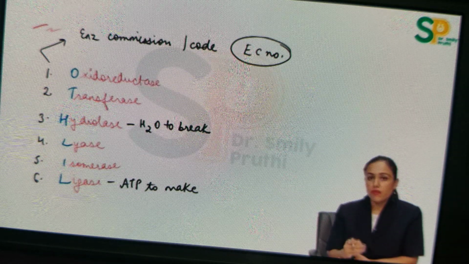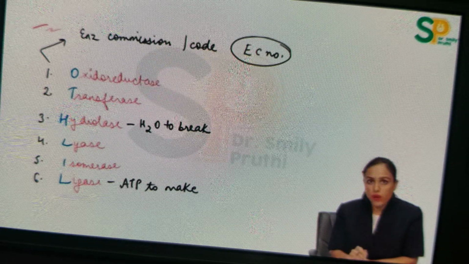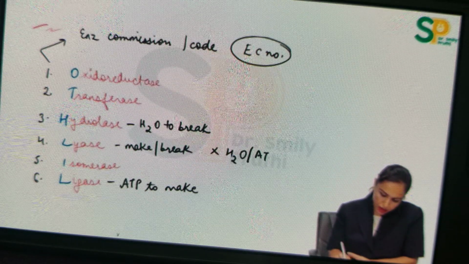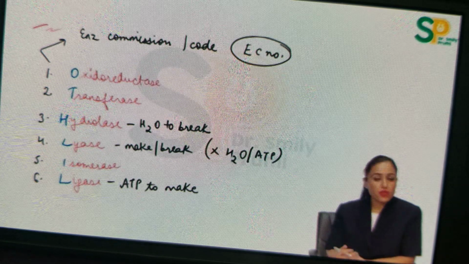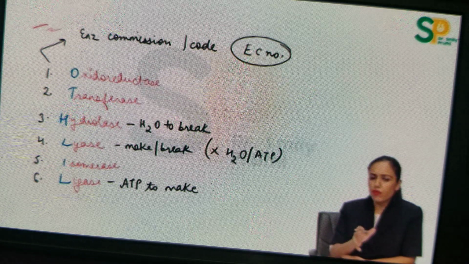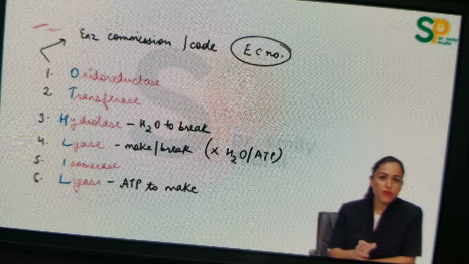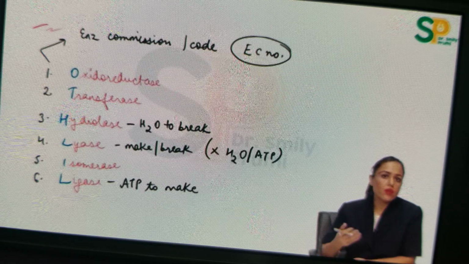Now there's one enzyme which can either make a bond or break the bond. Both things it can do, but it neither requires water nor does it require ATP. And that enzyme is the lyase category. For the rest 3, there is no need to write. It is very clear from the name. Oxidoreductase, the enzymes which carry oxidation reduction reactions. Transferase, which will transfer groups, right? From one molecule, the group is removed, in another molecule, the group is added. It can be any group. And then isomerase enzymes, they will convert various isomers into each other, right?